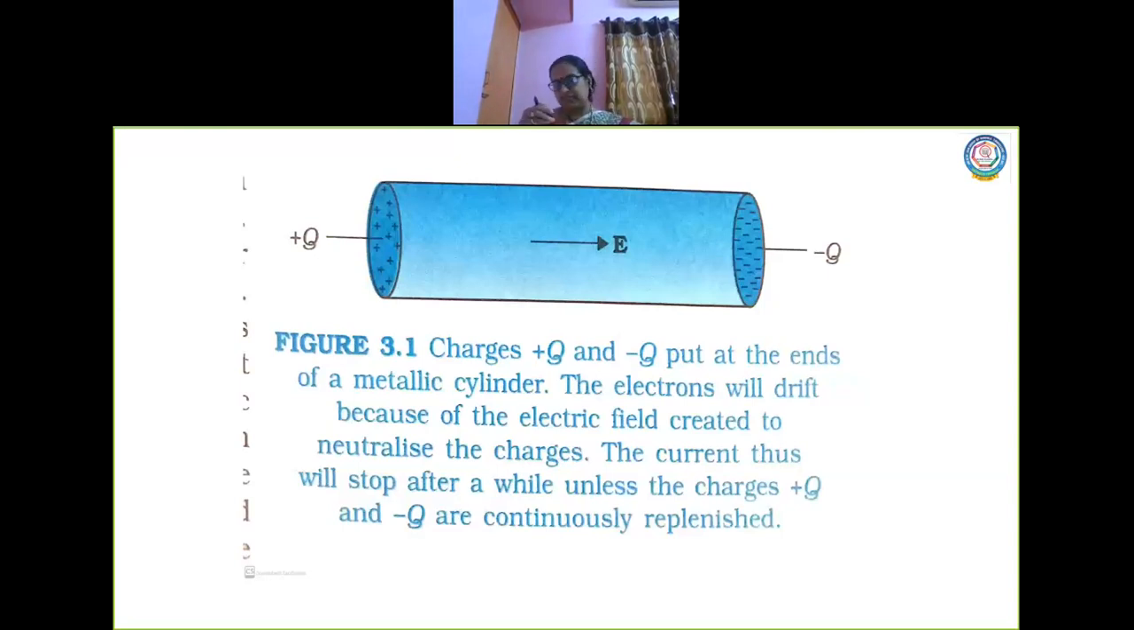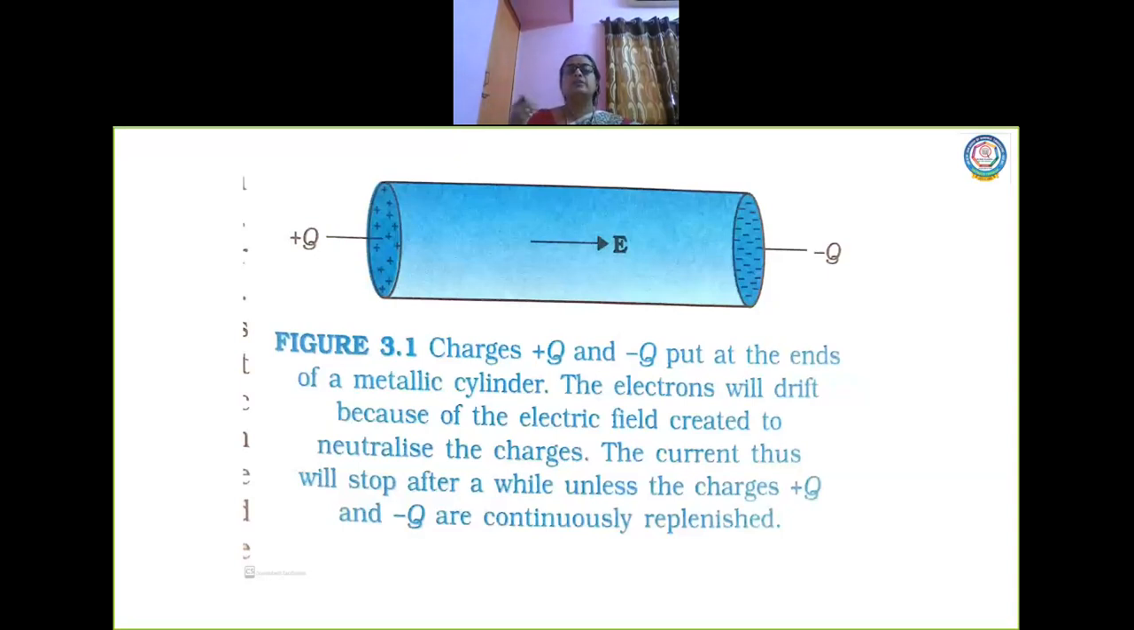So in some materials, these electrons are not free to move. Even when you give an external electric field, these electrons are so tightly bound that in spite of giving a very high electric field, you will not be able to lift the electrons up. So these are some type of materials. But there are some materials in which the electrons are able to come out and are free to move, for example metals, the conductors we talk about.